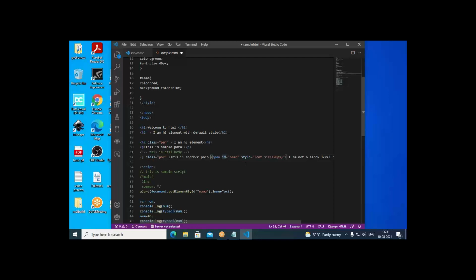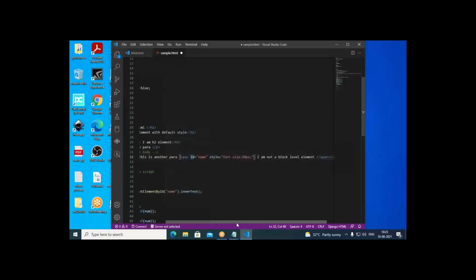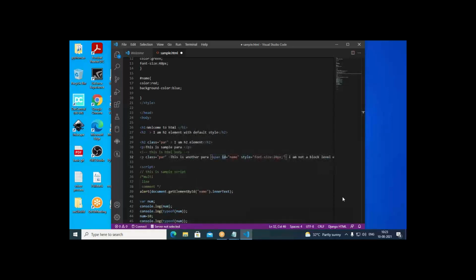Okay, so I'm retrieving data from this and showing here. Here I write alert document dot get element by ID. Name I have given, dot inner text. So whatever text you have between the tags in the span, it is coming here. So you can retrieve the data of an element with the help of this mechanism. Document dot get element by ID, so with this you are getting hold of the element. Then after that, using inner text property, you are retrieving it. So like this is working here. We have written some sample script here.